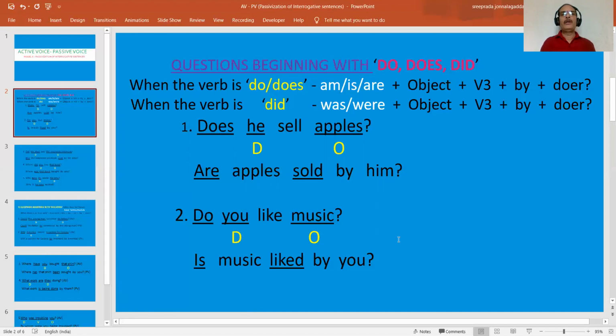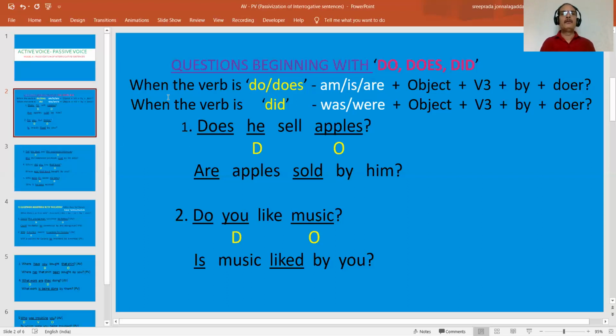When the verb is do or does, that means in the V1 form, we have to start the sentence in passive voice with am, is, are, one of them, plus object plus V3, followed by the preposition by and the agent or doer.